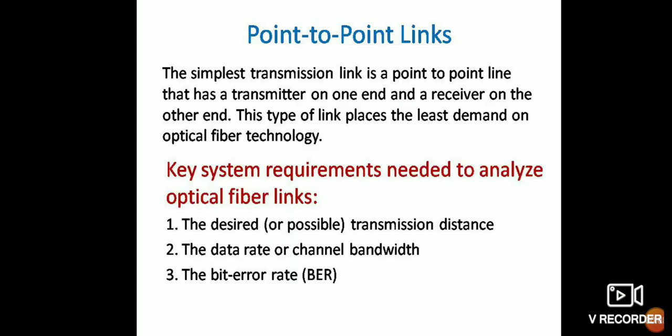Point-to-point links. The simplest transmission link is a point-to-point line that has a transmitter on one end and a receiver on the other end. This type of link places the least demand on optical fiber technology. The system requirements needed to analyze optical fiber links are the desired or possible transmission distance, the data rate or channel bandwidth, and the bit error rate.